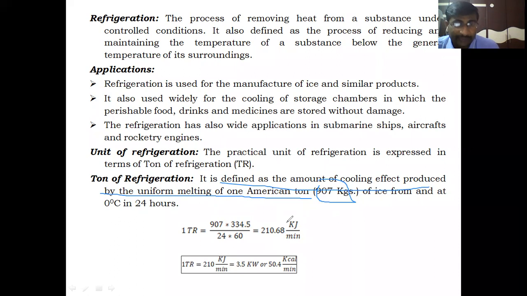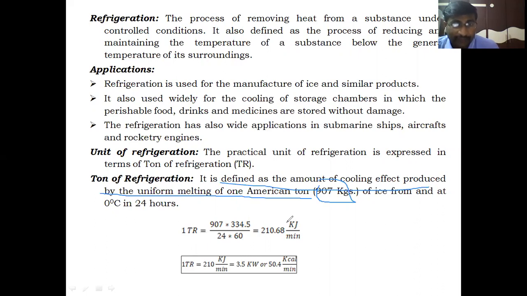Once again, I'm repeating the definition. A ton of refrigeration is the cooling effect produced by the uniform melting of 1 American ton of ice from and at 0 degrees centigrade in 1 day or 24 hours.